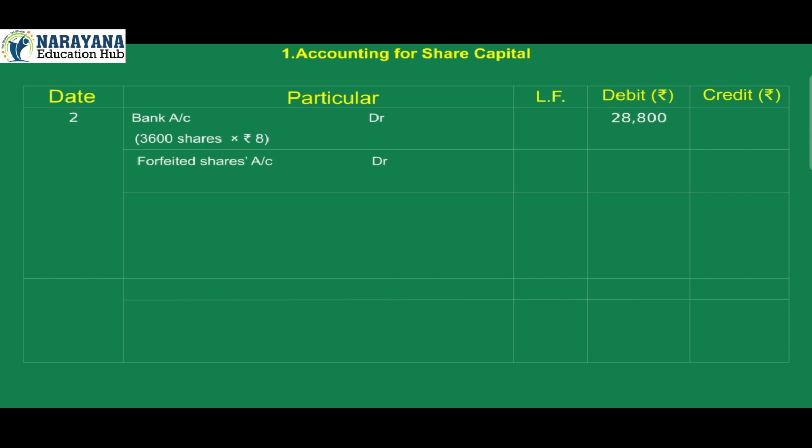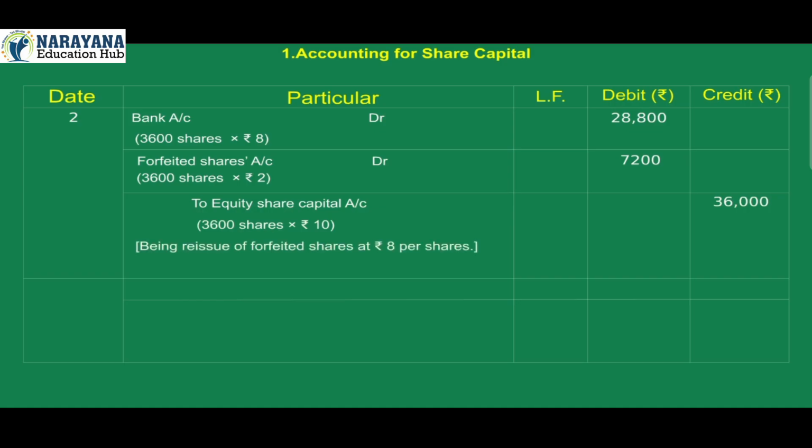Forfeited shares account debit 7,200. 3,600 shares into Rs 2. To equity share capital account credit 36,000. 3,600 shares into Rs 10. Being reissue of forfeited shares at Rs 8 per share.